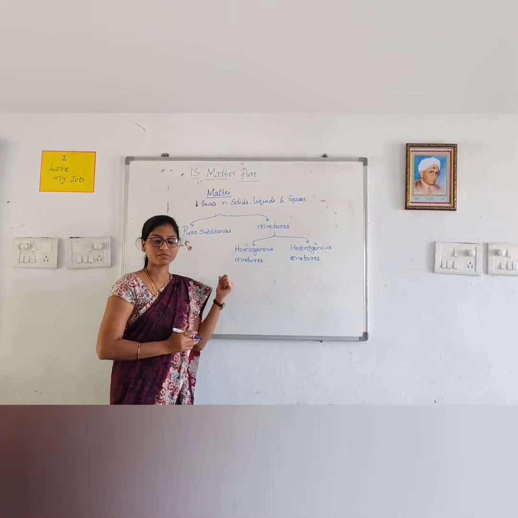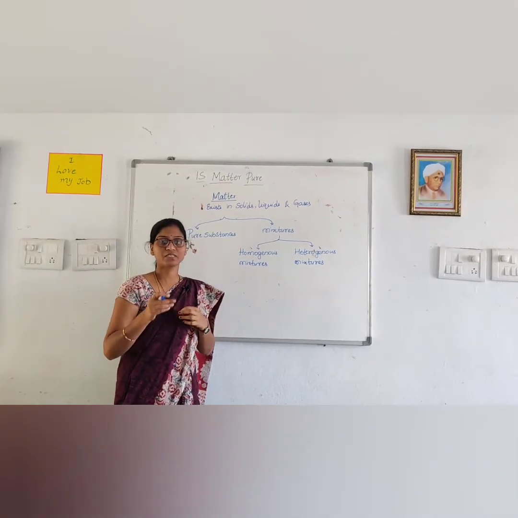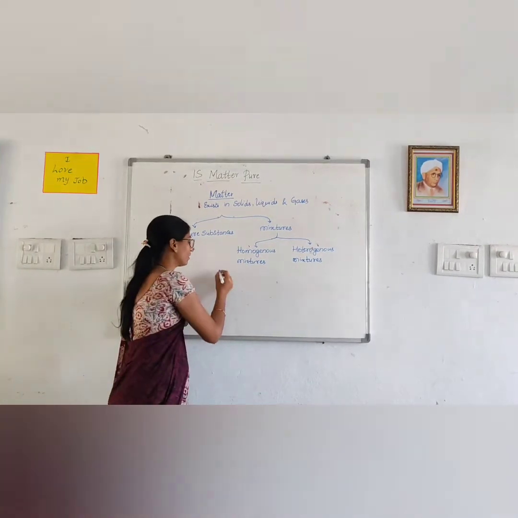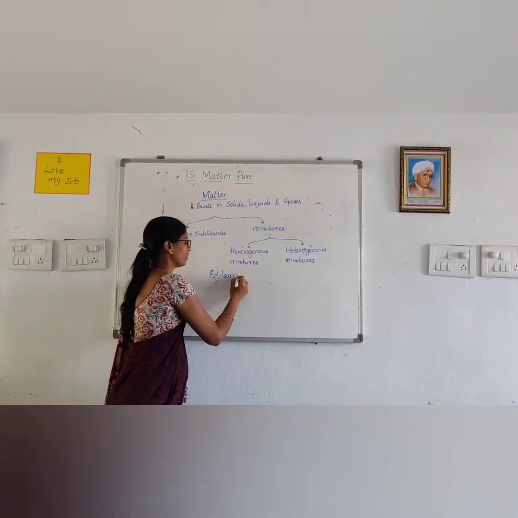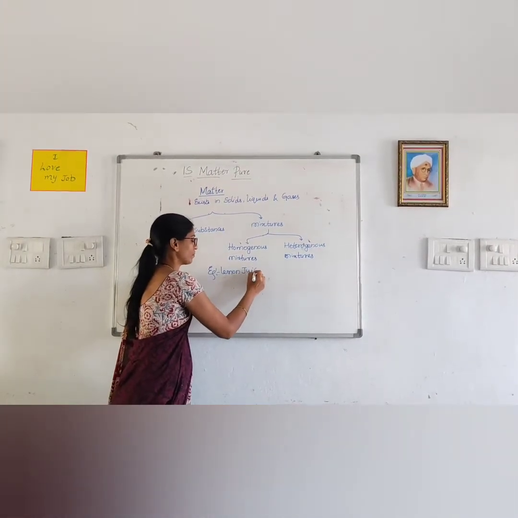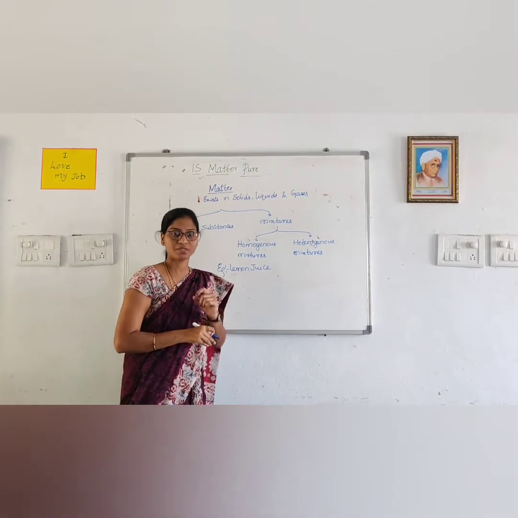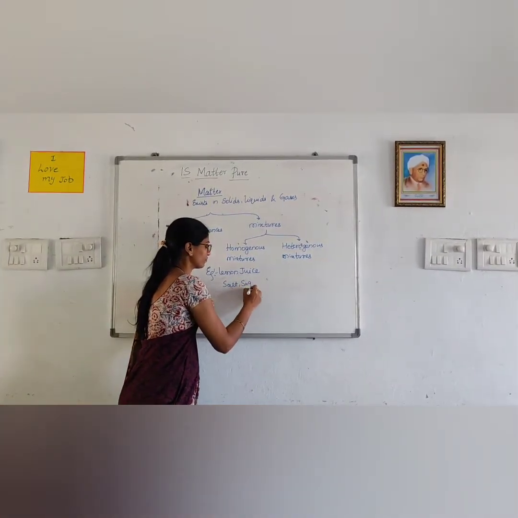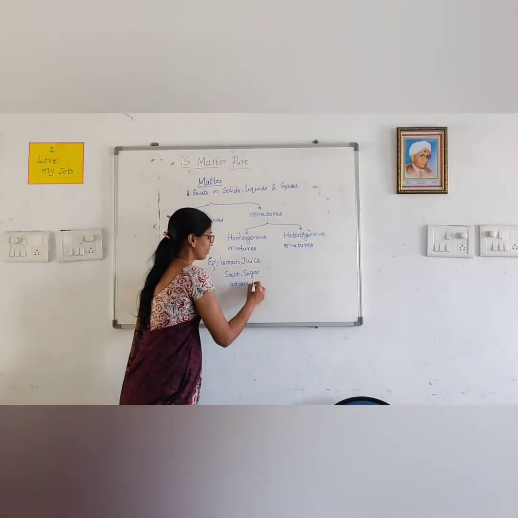What is a homogeneous mixture? In a homogeneous mixture there are different components, different substances present. For example, when you are preparing lemon juice, you add different substances to it. Those are salt, sugar, lemon and water.